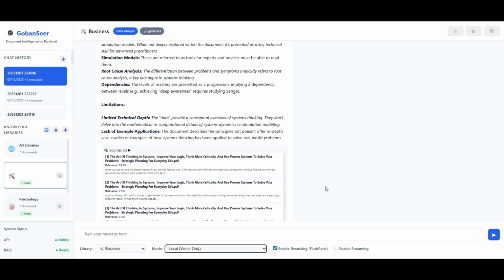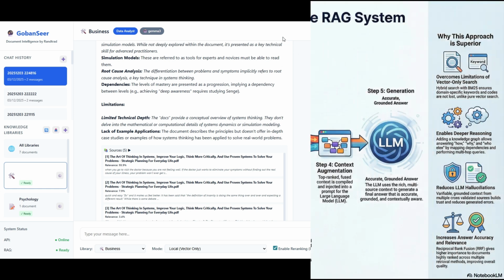So there you go. That is GobanSeer, the local RAG solution that I built over the last couple of months from scratch, running in the browser, running locally on my laptop, and completely disconnected from the internet. That is a safe, secure, local document solution for private data.